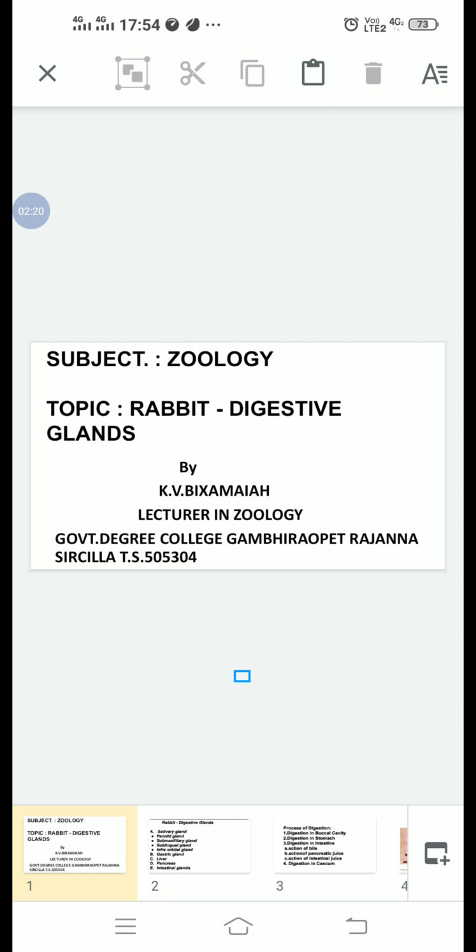They are salivary glands, gastric glands, liver, pancreas, and intestinal glands. First one is the salivary glands, second one is the gastric glands, third one is liver, fourth one is pancreas, fifth one is intestinal glands.